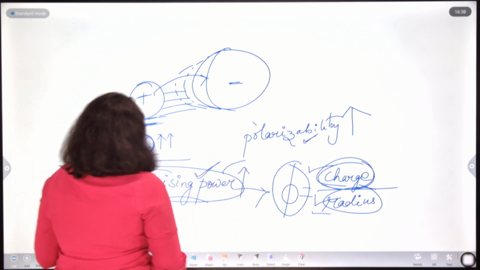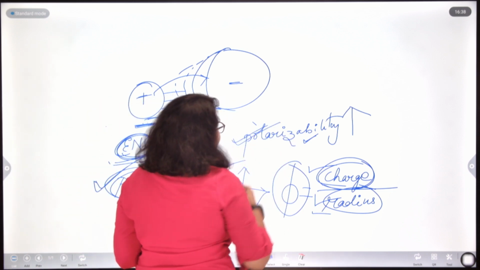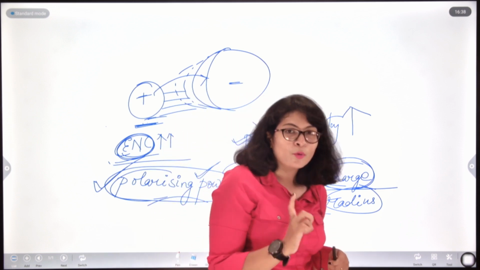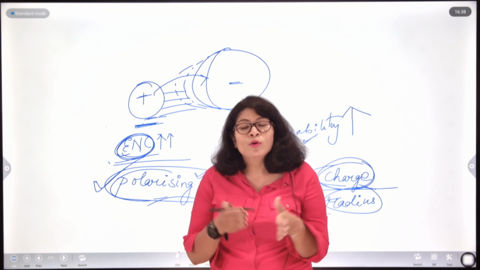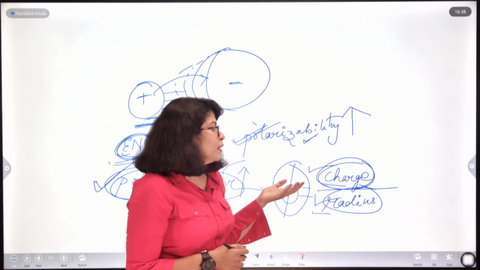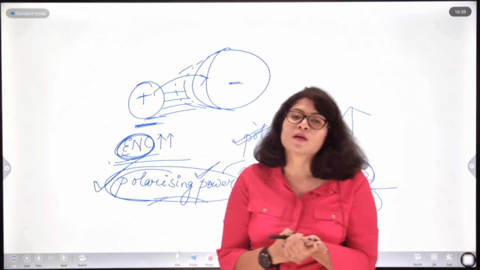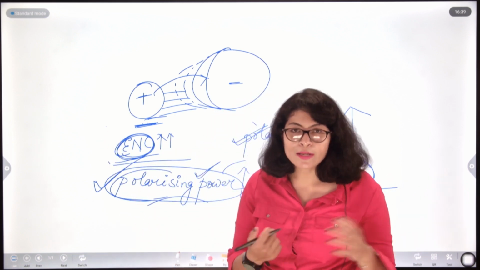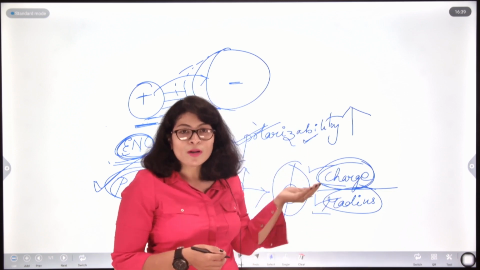How? If the polarizing power of the cation is higher and the polarizability of the anion is higher, then there is greater covalent character in the ionic bond. Now, the greater the covalent character, the more it will drift away from the ionic character. Basically, if a pure ionic compound has a higher boiling point and melting point, the compound where the covalent character is more will obviously have a lower melting point and boiling point than the pure ionic form.